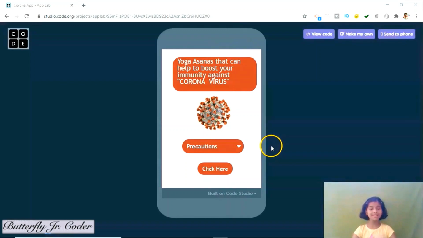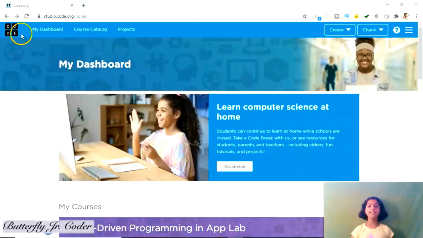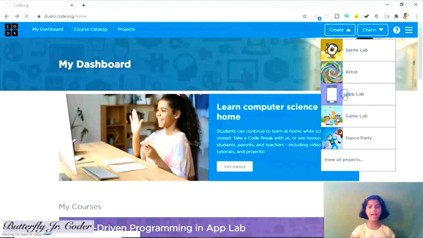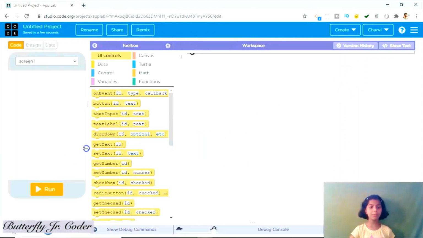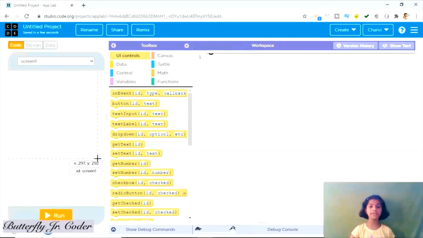So let's start to create this app. Now this is the code.org page. First we have to click on create and then App Lab. It will open this window. Here you will find three sections. First is the output area. Look, it looks like a mobile screen.